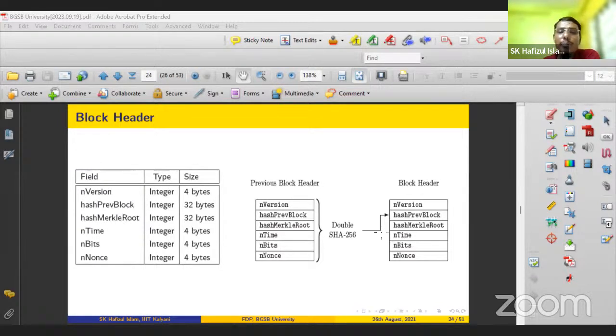So that is why there is some mechanism imposed by the blockchain network to correct the creation time or end time field. It has to satisfy two conditions. If this is the nth block, the owner of this block will look at the previous 11 blocks: n-1, n-2, all the way to n-11.